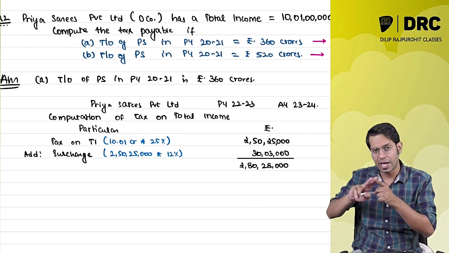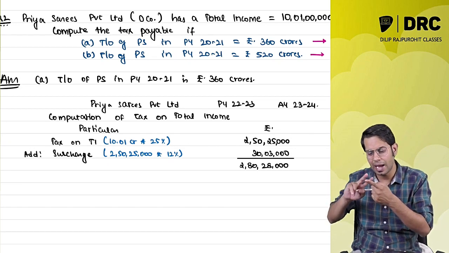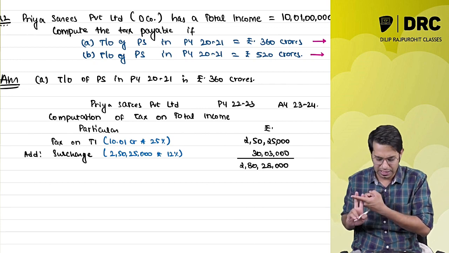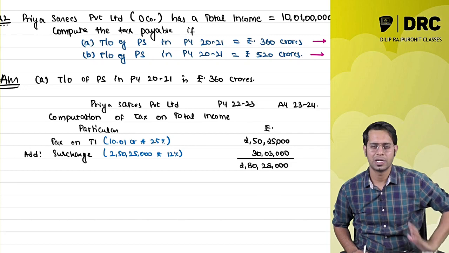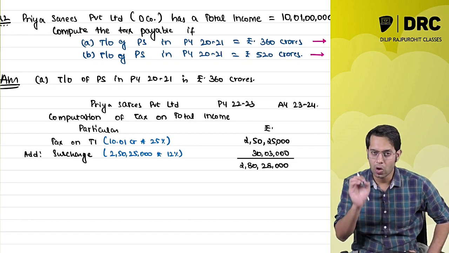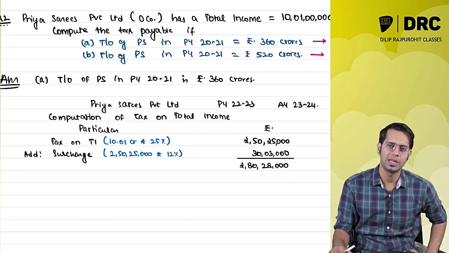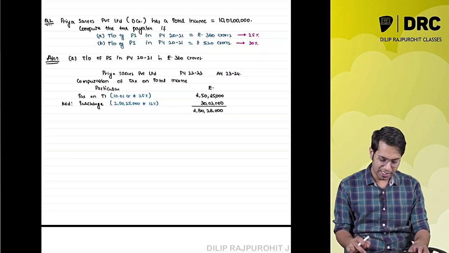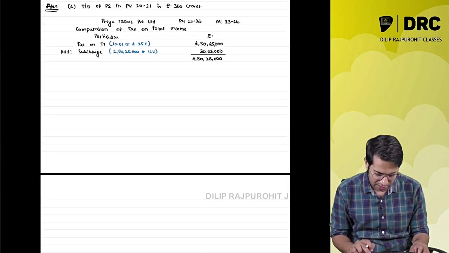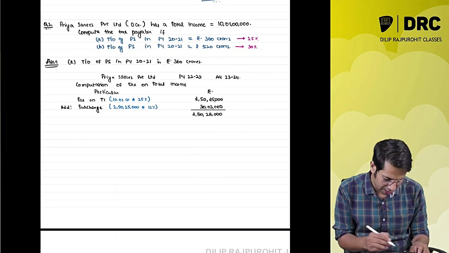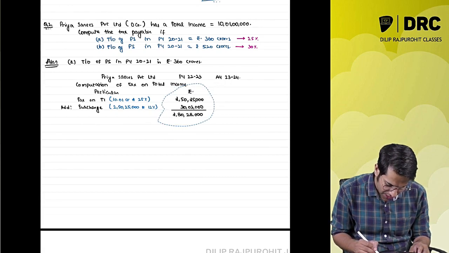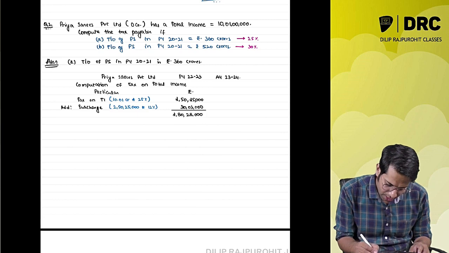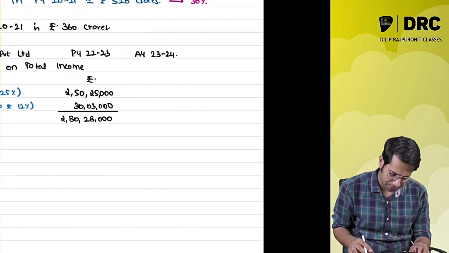is applicable. When the higher surcharge rate is applicable and the income is slightly above the surcharge limit, then what should I do? I should always check for marginal relief. I should always check whether marginal relief is applicable in this case or not. I will do the computation of marginal relief over here.